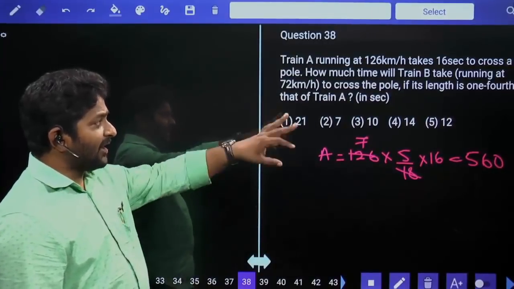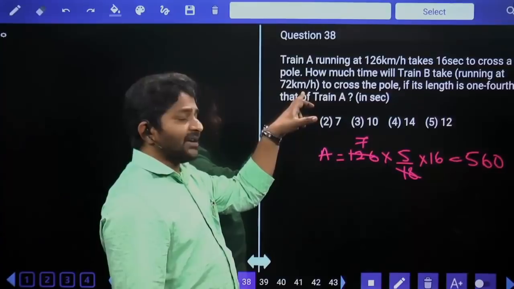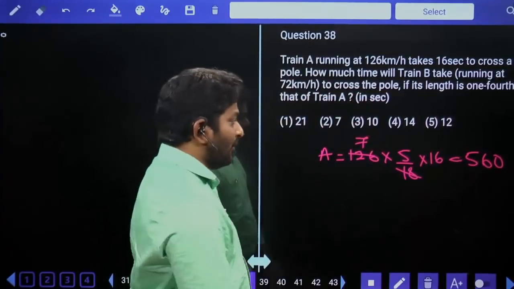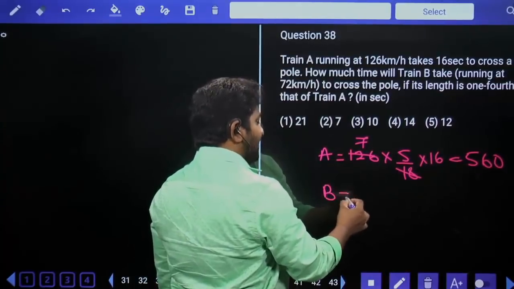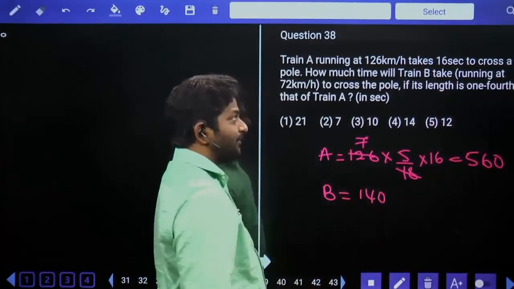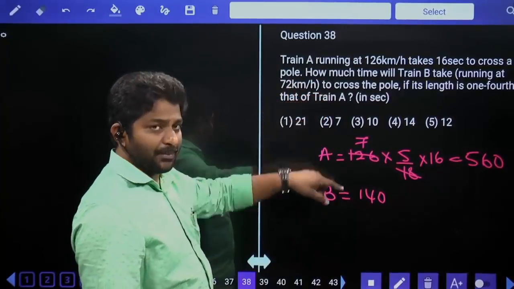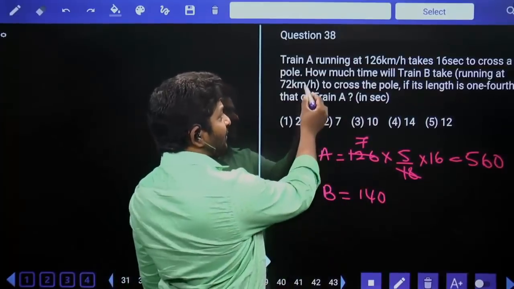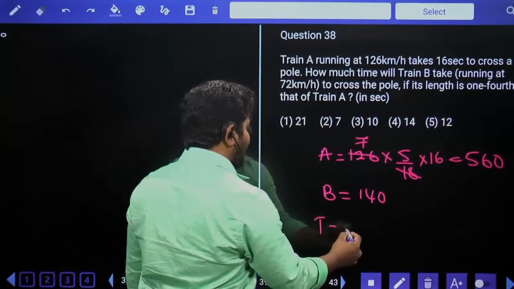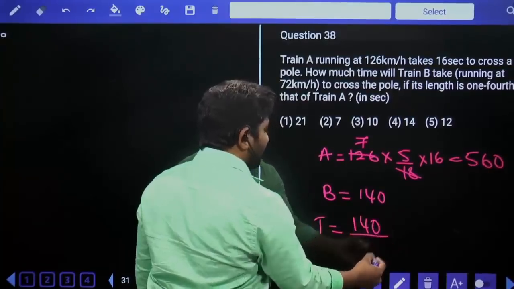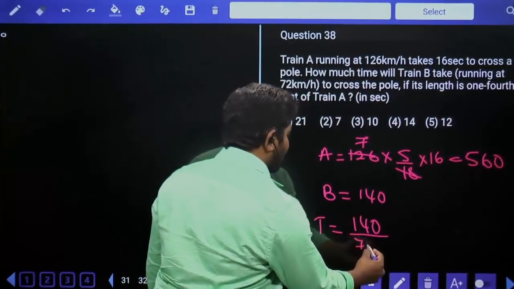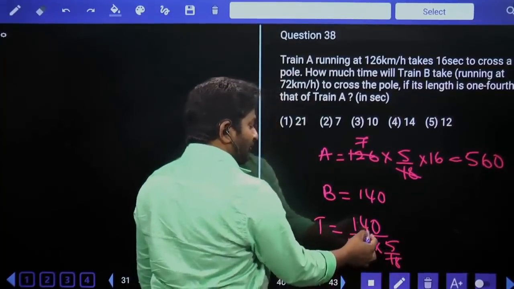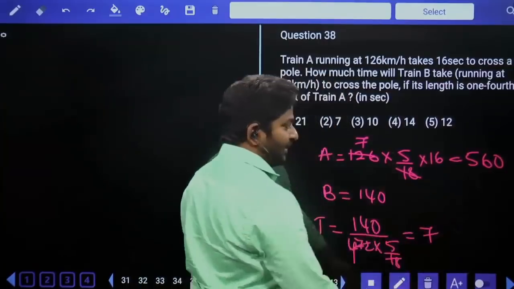How much time will train B take, which is running at 72 km per hour, to cross a pole if its length is 1/4 of train A? 1/4 of train A is equal to 140 meters. We were asked to calculate the time to cross a pole. If a train crosses a pole, distance covered is the train length only, which is 140. With the speed 72 km per hour, time is equal to 140 divided by speed. That is 72 km per hour into 5 by 18. 18 4 times here. 140 by 20, answer is equal to 7.